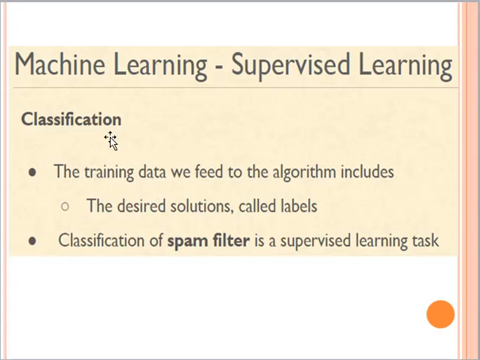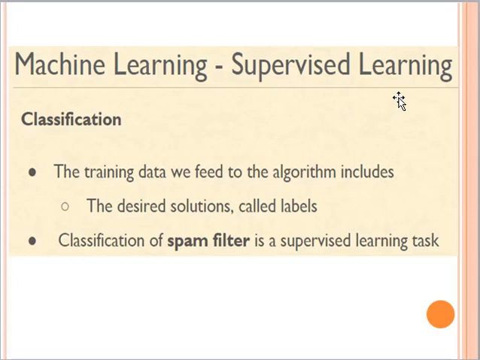Now, the first thing you need to keep in mind is that when we perform classification under the supervised learning domain, we have our desired solutions along with the training data, and those desired solutions are also known as the labels of the training data. If I explain with an example, if I have some images of cats and I also have the cat label associated with each image, then my data is labeled data and my problem will fall under the supervised learning domain.